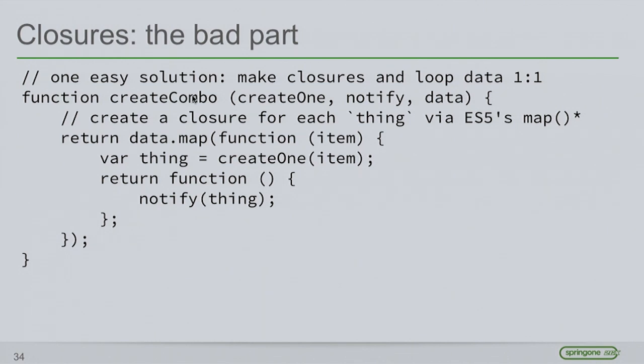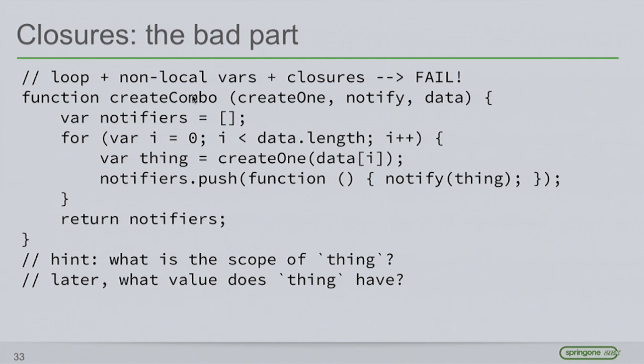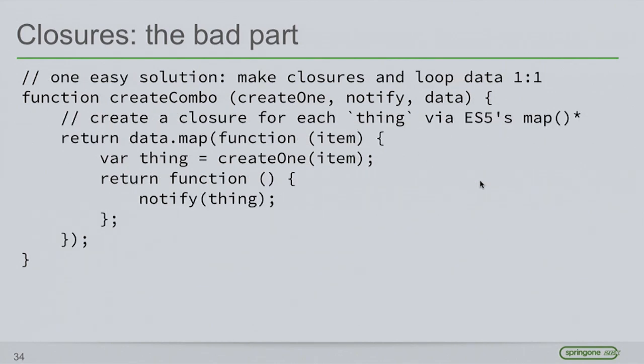Would another solution be to call createOne(data[i]) within the push call? He's asking if, instead of thing here, we'd write createOne(data[i]). And the problem there is that i is shared, so that will not fix the problem. I tried that once, I'm sure, like 10 years ago.